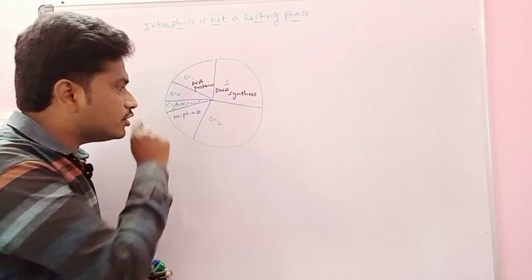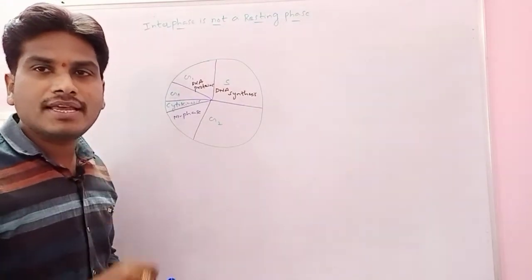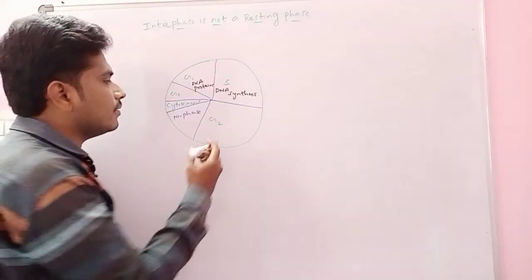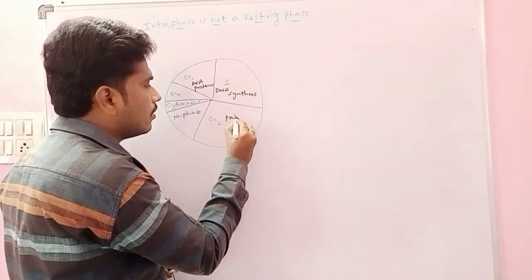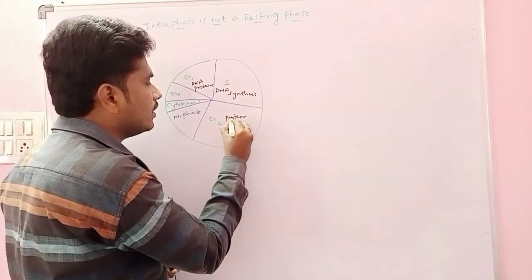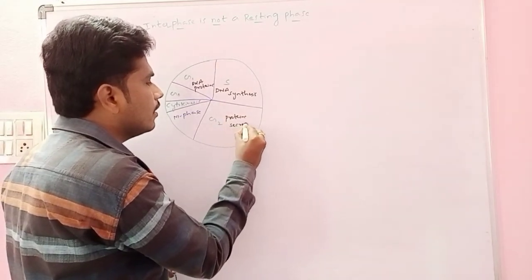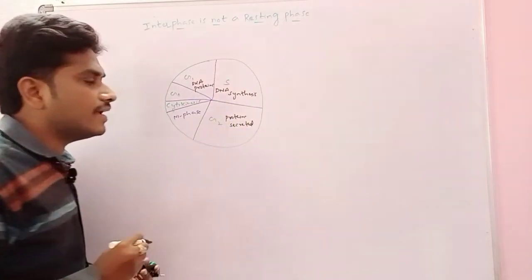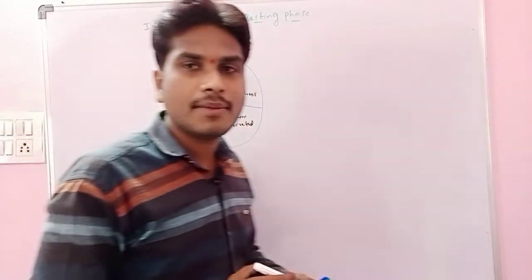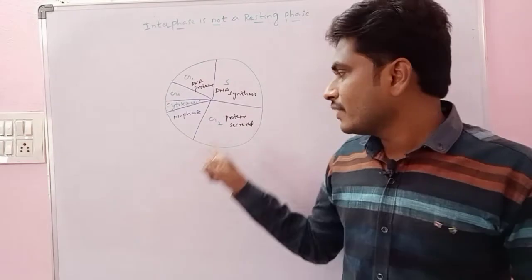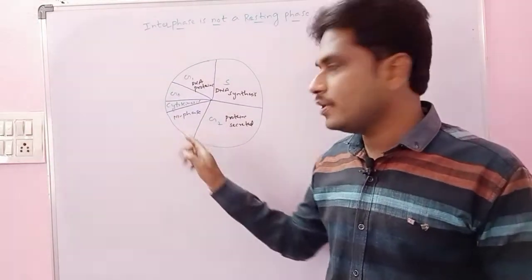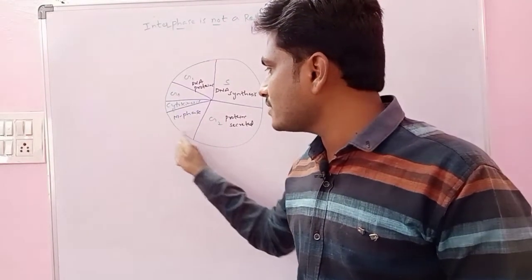And then what is the G2 phase? In the G2 phase, again the proteins are produced. Again the proteins are secreted, because in the G2 phase the cell is actively getting ready for the division. After the G2 phase comes the M phase.